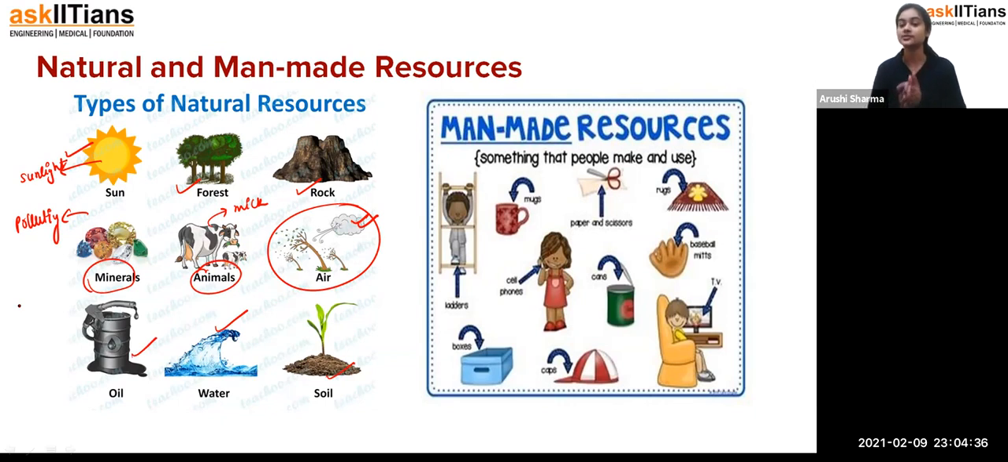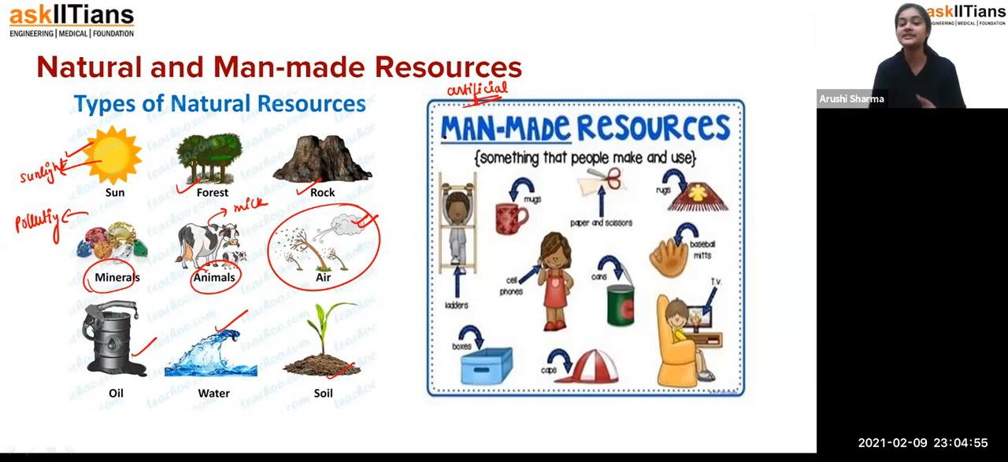Man-made resources are those resources which are made by humans only, like artificial ones, which we are making with our own hands. We are not getting these resources from nature. We are making them, and we are getting benefit from them. That's why we made them in such a way that, according to our condition, we can satisfy ourselves.